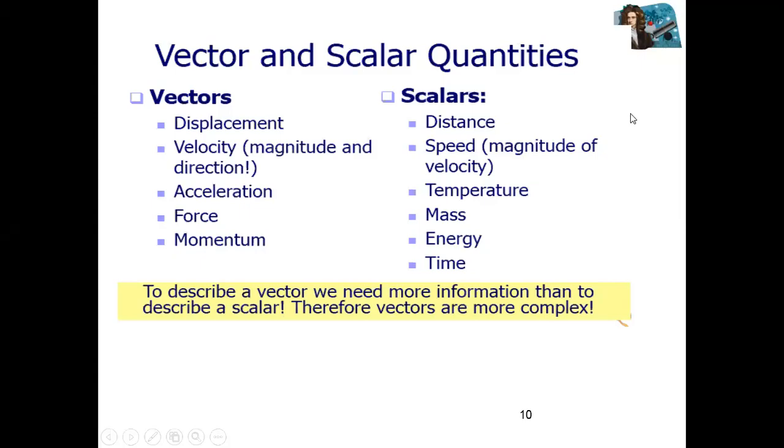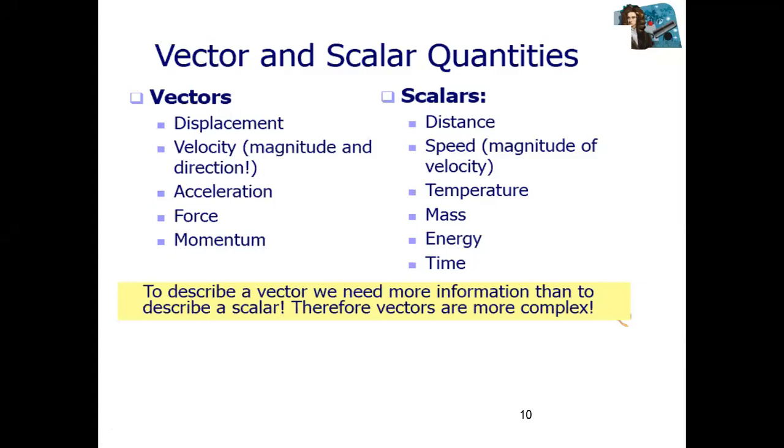Okay, we have vectors and scalar quantities. Actually, there are two types of physical quantities. First of all, what is a physical quantity? All those quantities which we can measure, correct? These are physical quantities like mass, time. We can measure time, we can measure mass, we can measure distance, same speed, temperature. So these quantities are called physical quantities.